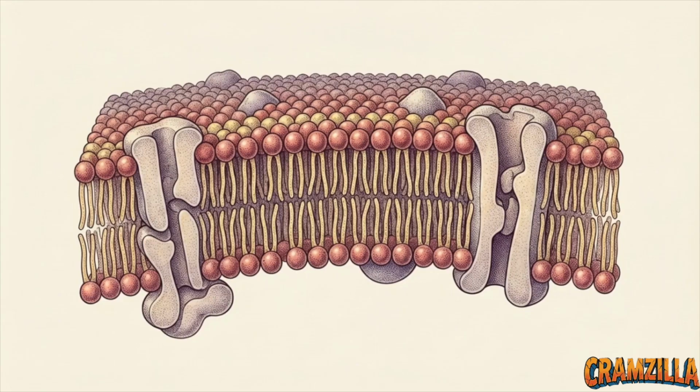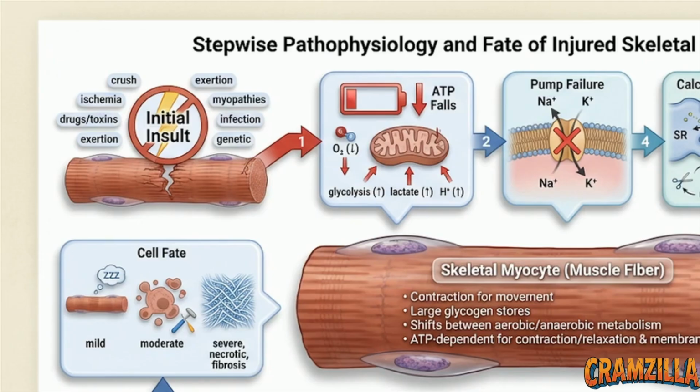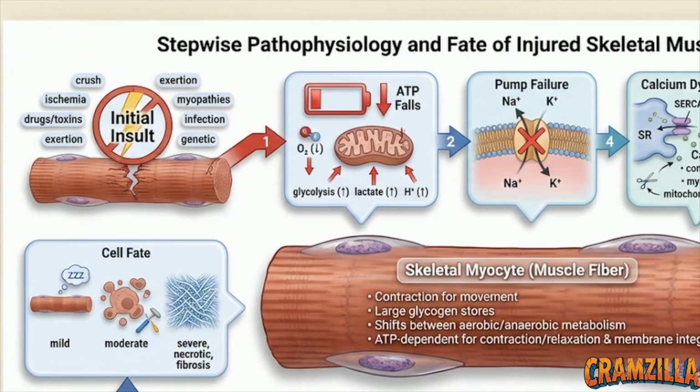The cell needs ATP to flex, but it also strictly requires it to relax that contraction and to keep its outer membrane intact. Looking at this diagram, destruction begins at step 1, the initial insult. Triggers like crush trauma, ischemia, toxins, or exertion cause oxygen demand to outpace supply. The main energy engine, oxidative phosphorylation, halts.